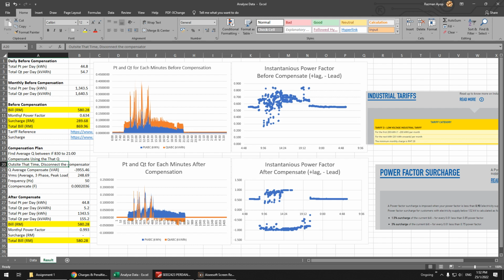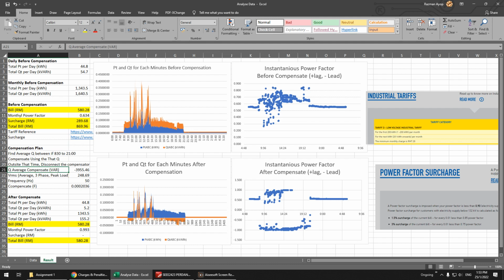Remember, if your Q is still connected here, the power factor will also drop. So you only have to connect the capacitor during this time. If you still connect it, it will produce negative power, and negative power is also considered a very bad power factor. Even positive and negative are both bad. So that's why you have to disconnect at this location. So that is your compensation plan.